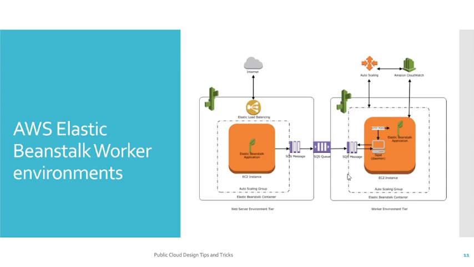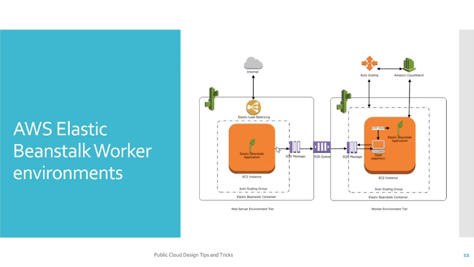As you can see here, it also provisions an SQS queue. You have your front end which will take care of your request. Then it puts the request to the SQS queue. From the SQS queue, your AWS Elastic Beanstalk worker environment will read the data, process it, do whatever execution they want to do, and return the response to the queue, and your front end will get it and reply back to your customer.